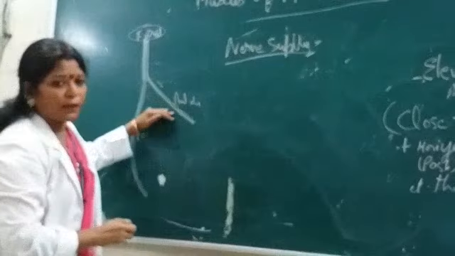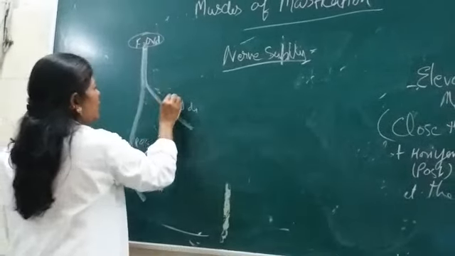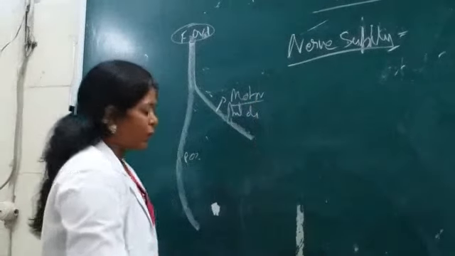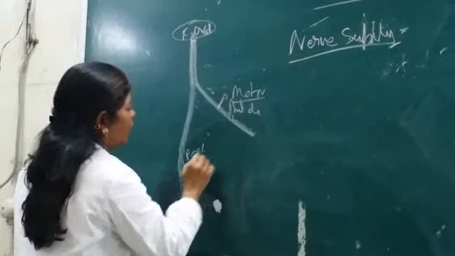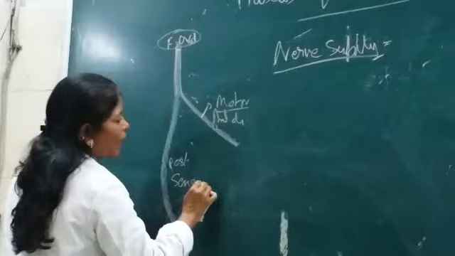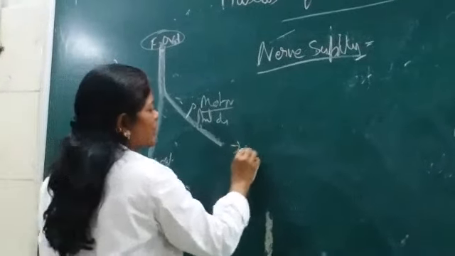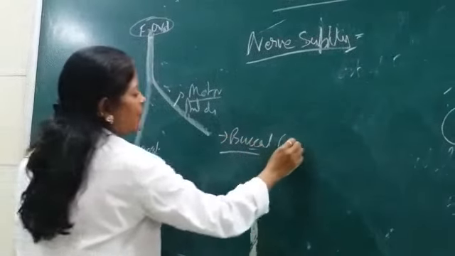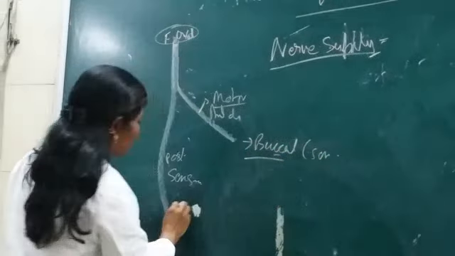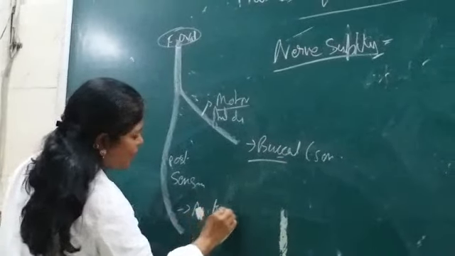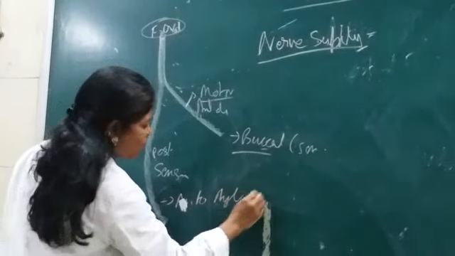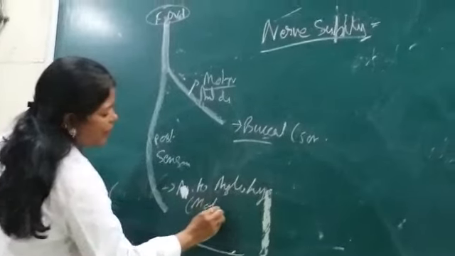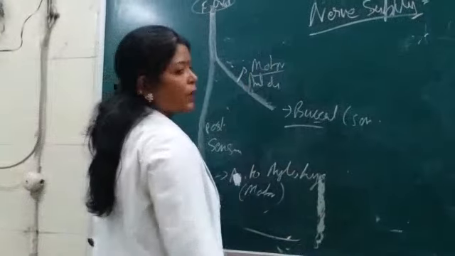From the anterior division, all branches are motor. Mind it, all branches are motor, and posteriorly all are sensory. There are exceptions. Here there is the buccal nerve, which is a sensory branch, and here there is also the nerve to mylohyoid, which is again motor. So there are exceptions to both divisions.